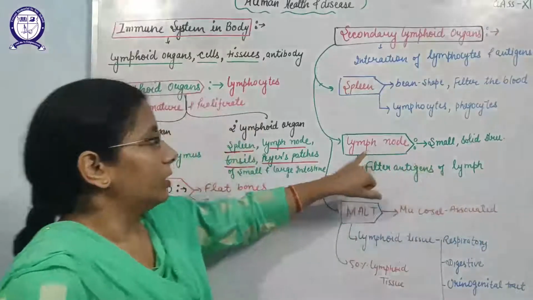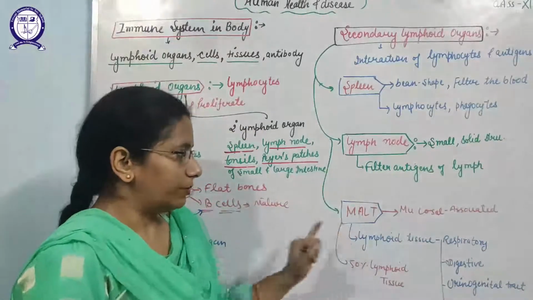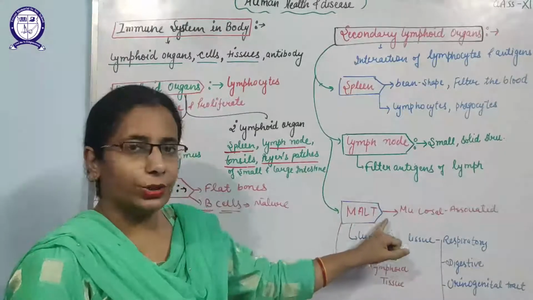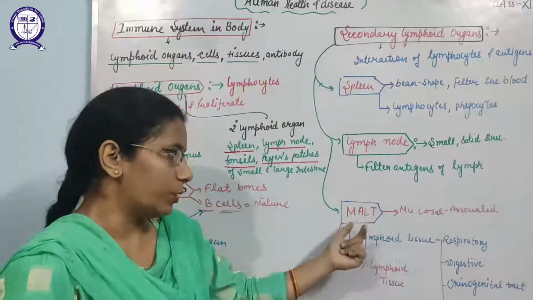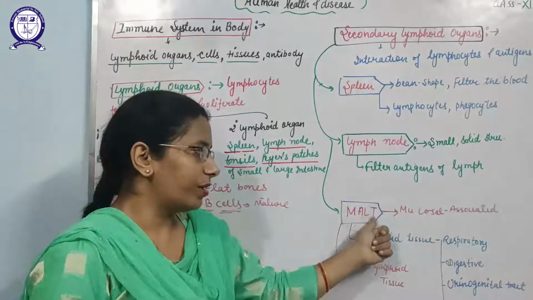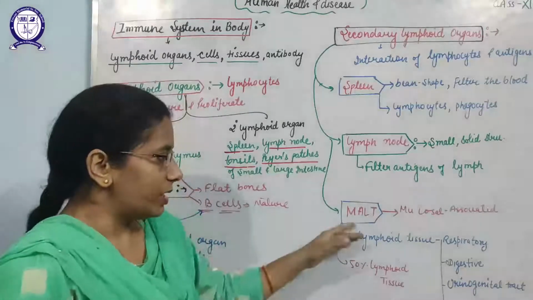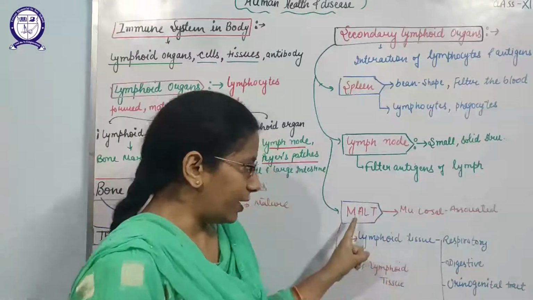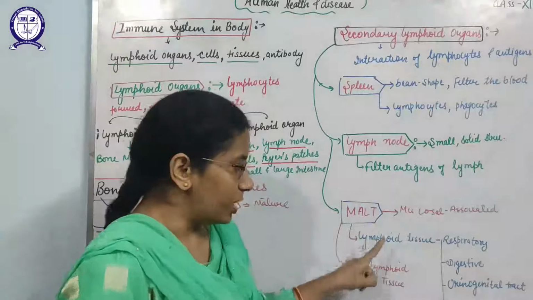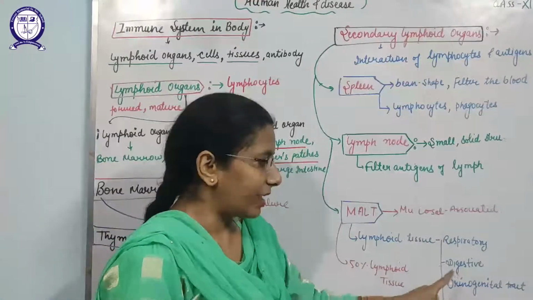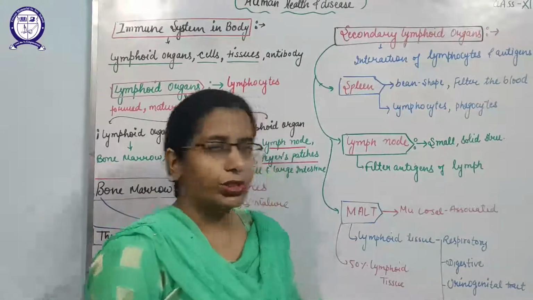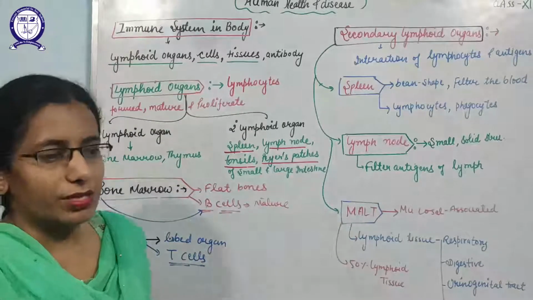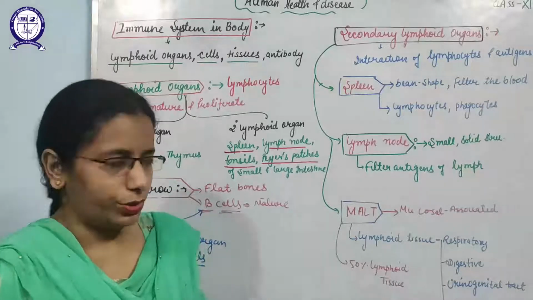Next is the MALT. MALT is mucosal associated lymphoid tissue, as the name indicates. It consists of the lymphoid tissue of the respiratory tract, digestive tract and urinary tract. It releases mucus, and that mucus traps the pathogens.